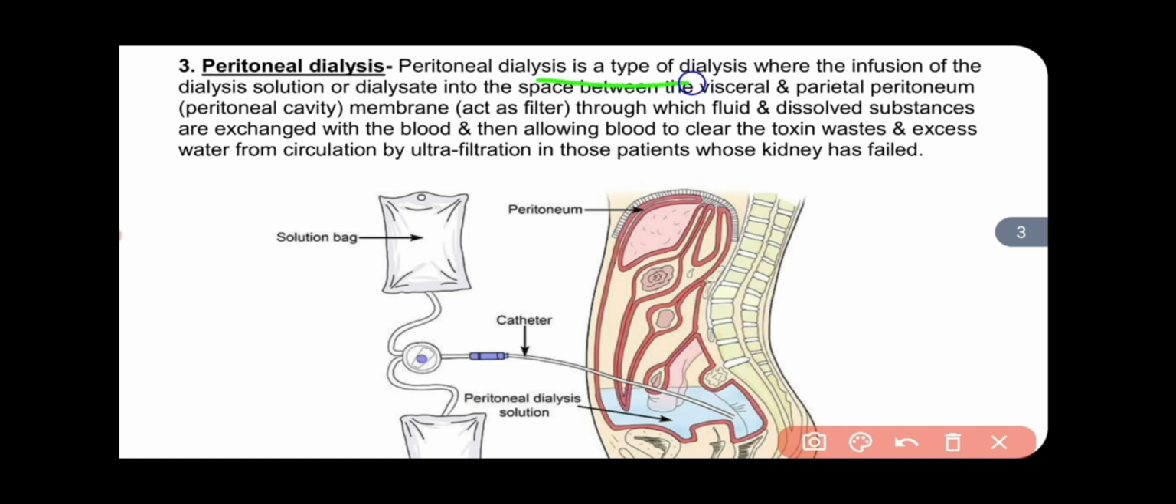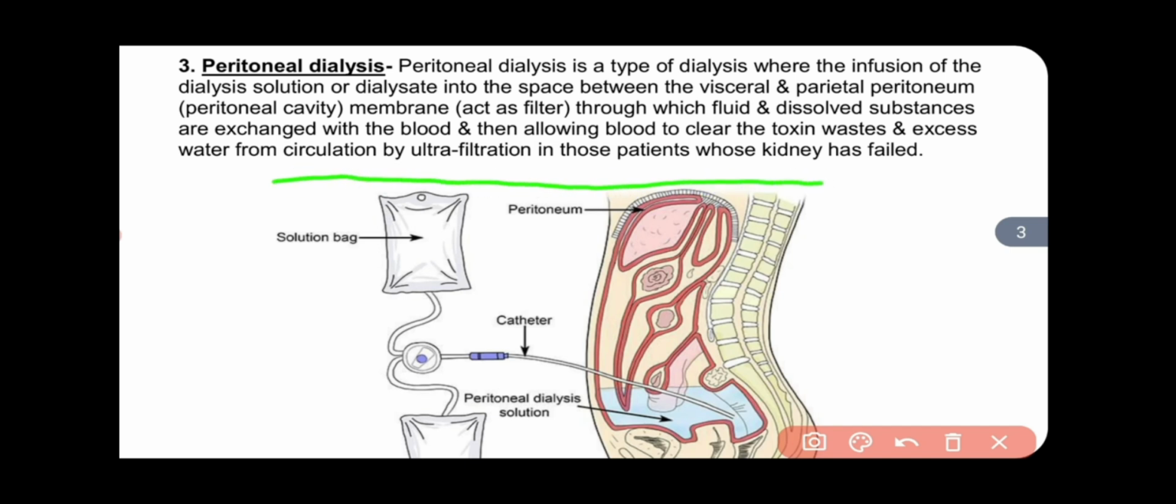Peritoneal dialysis is a type of dialysis where the dialysis solution, or dialysate, is infused into the space between the visceral and parietal peritoneum. The membrane acts as a filter through which fluid and dissolved substances are exchanged with the blood, allowing the blood to clear toxins and excess waste from circulation by ultrafiltration in those patients whose kidneys have failed.